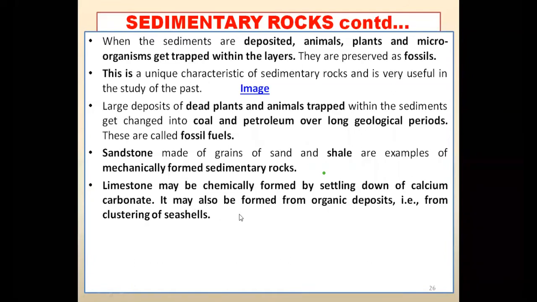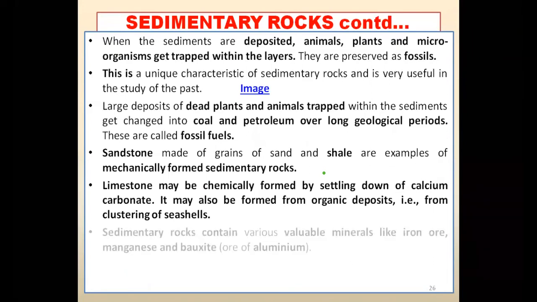And limestone can also be formed from organic deposits. Organic means what? The dead plants, the dead animals, and the animals and the plants which have died over there, and their bodies are mixed. So it also forms limestone over there.